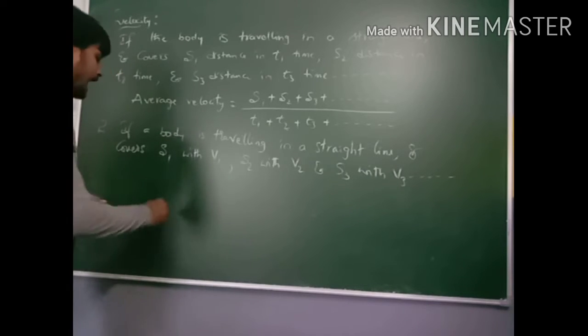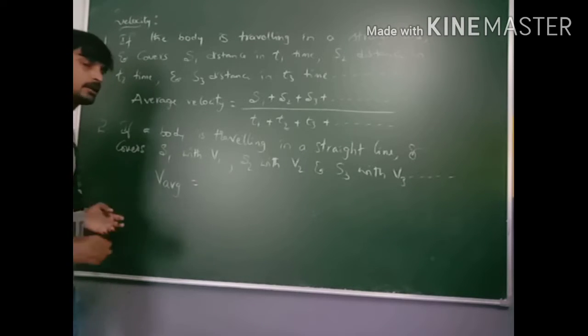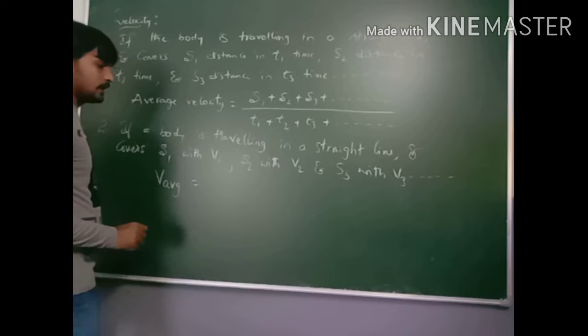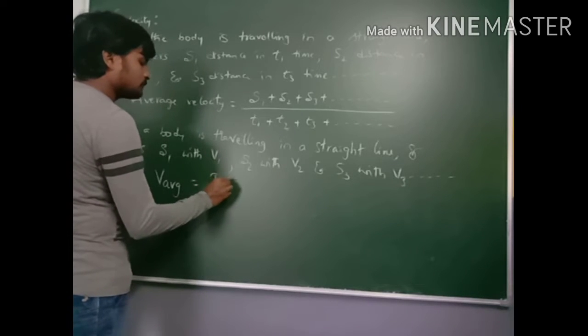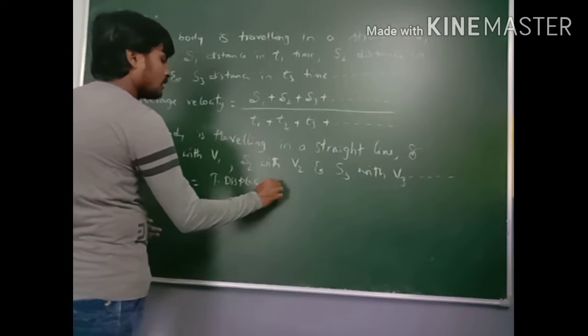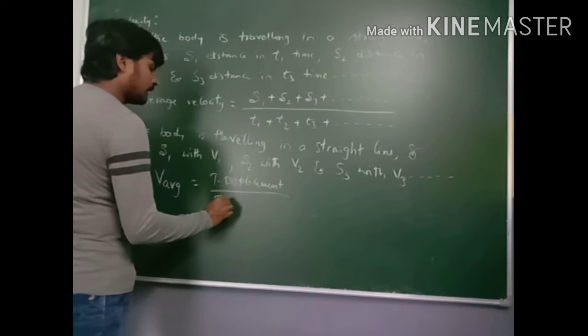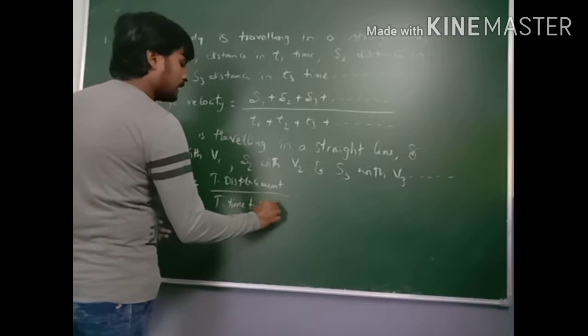Then the actual formula for average velocity is total displacement by total time taken.